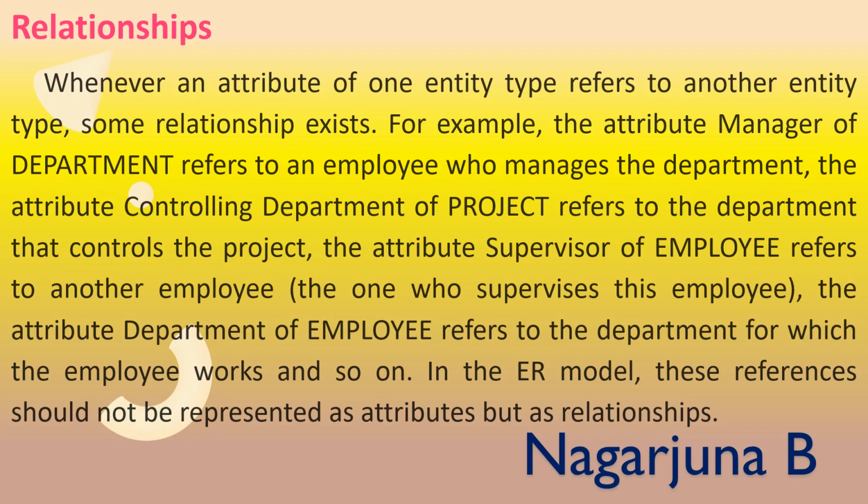The relationship is between the same table, the same entity. Employee is referring to employee. One employee is just an employee of that company. Another employee entity is the supervisor of the employee.